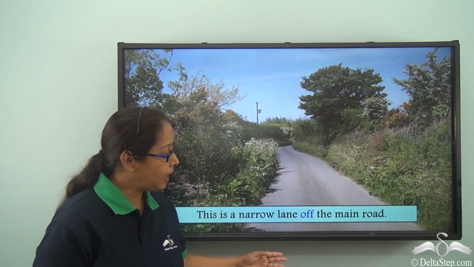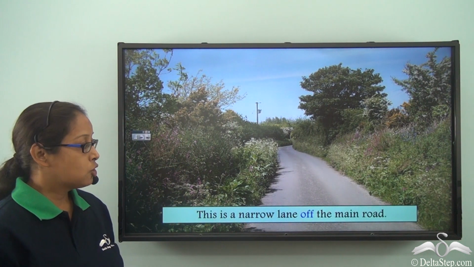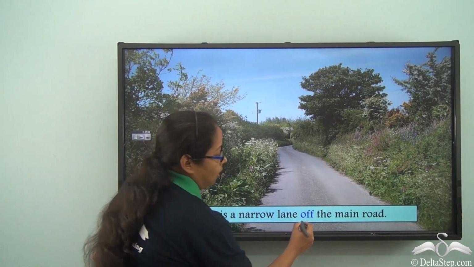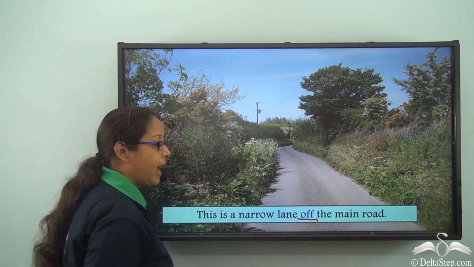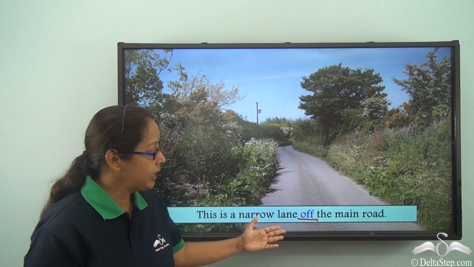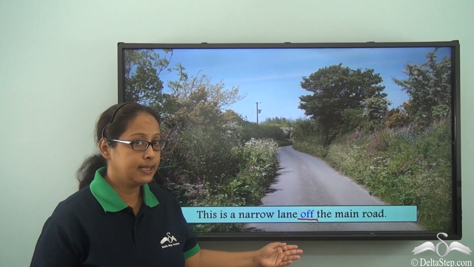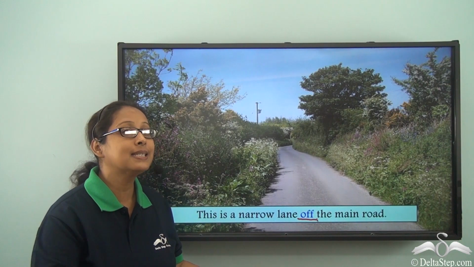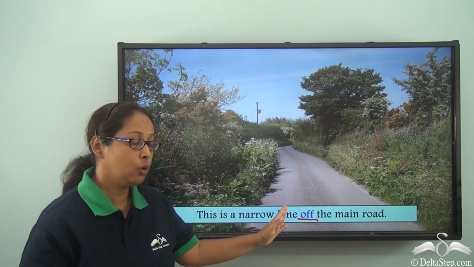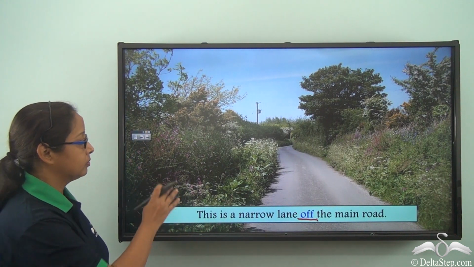This is a narrow lane off the main road. So which is the preposition over here? Off. And what do we mean when we say off? This is the narrow lane off the main road. Off in this sentence means it is separated from the main road. It is not connected to the main road. It is branching out from the main road.